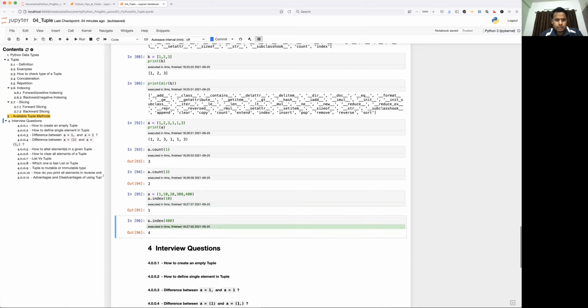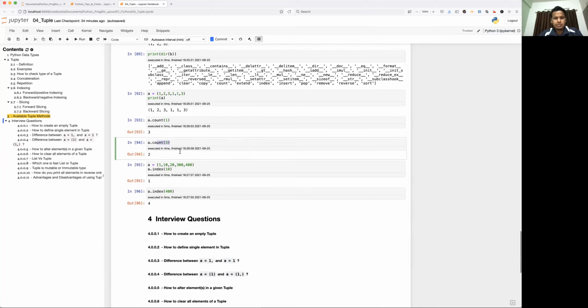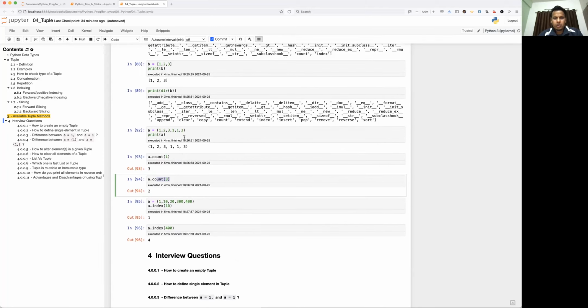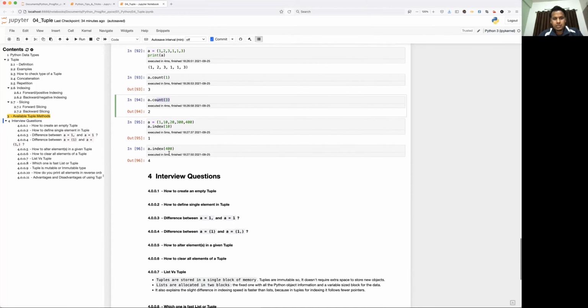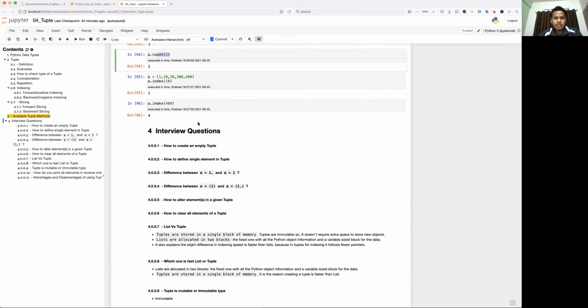400. It is giving 4 positions: 0, 1, 2, 3, 4. So that's how you check the index, and that's how you count the occurrences of that particular number in the tuple. Okay, so guys, this topic is very small, but a lot of interview questions come in the tuple data type. So let's see what interview questions can be asked.